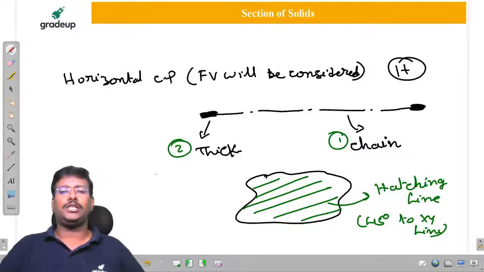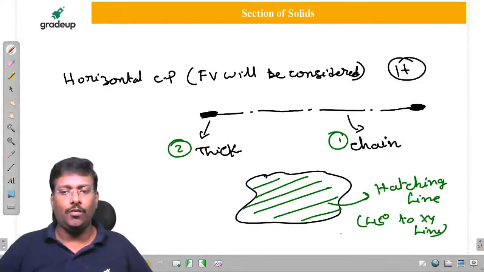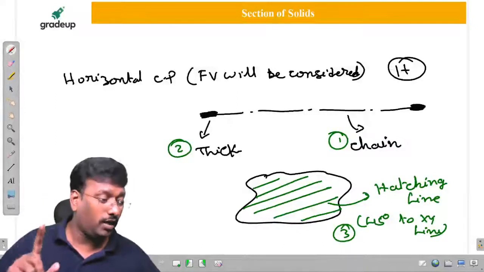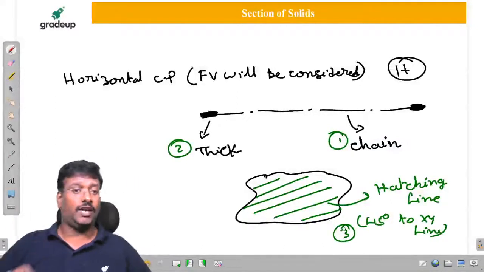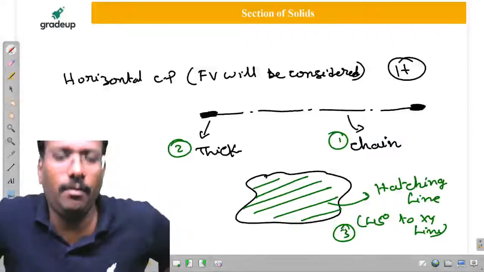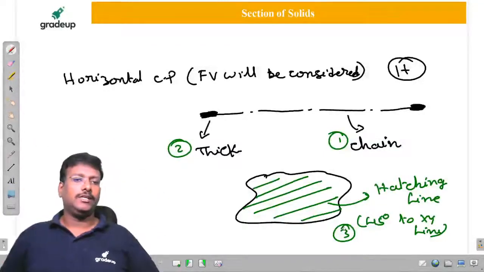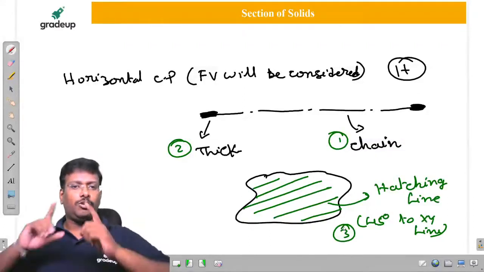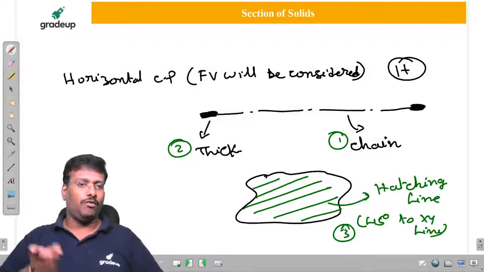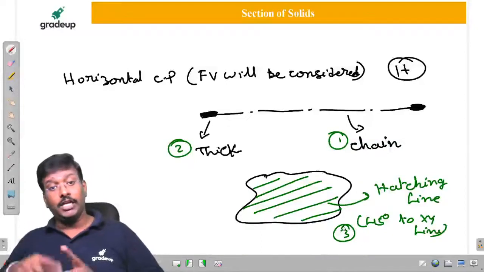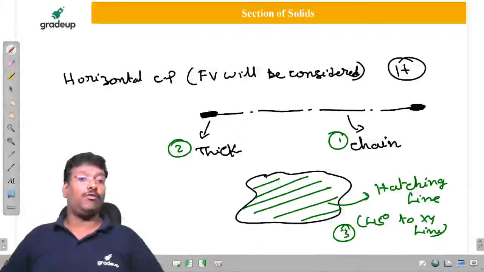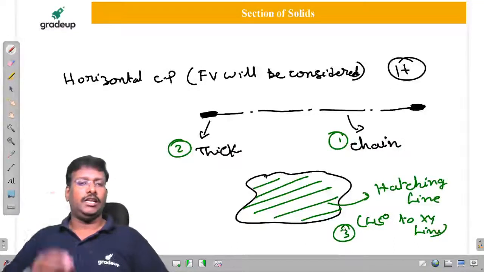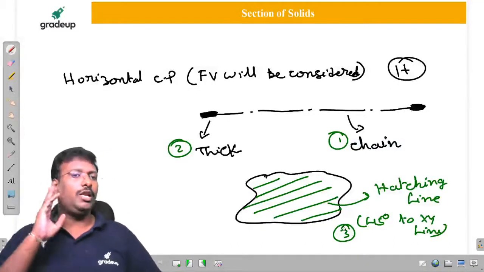Second, why are the ends going to be thick? Third question, why are they going to draw only 45? In the first year we will say only 45. But once you are civil and mechanical people, you are already aware of it. If you are mechanical people in machine drawing, you can draw 45 degrees forward, backward, 30 degrees forward, backward, 60 degrees forward, backward. But why did they inform that it is 45 degrees? These are three questions you need to answer.